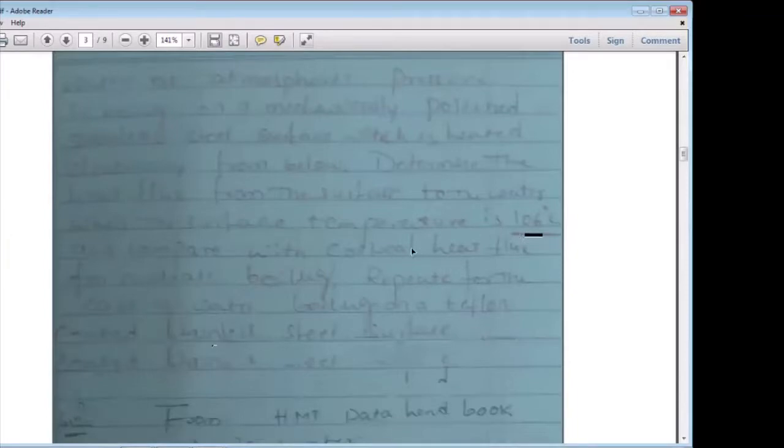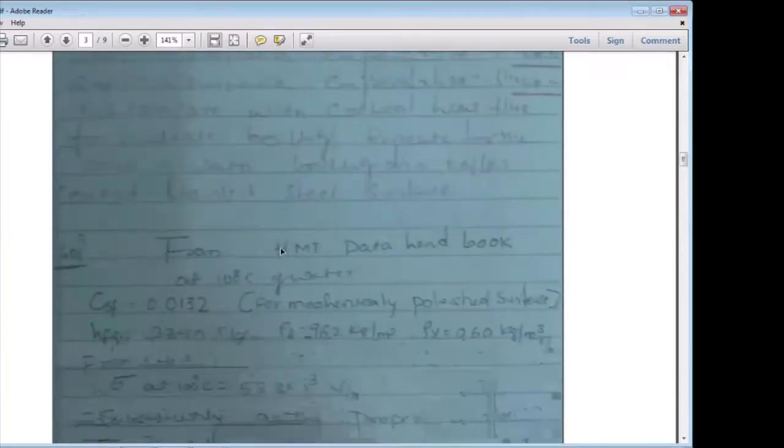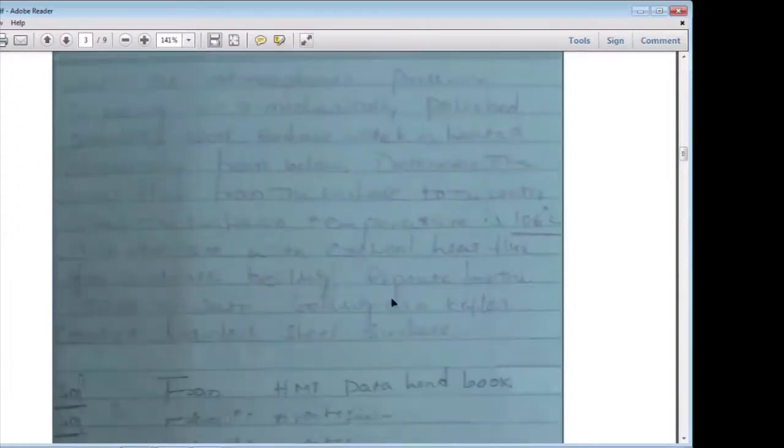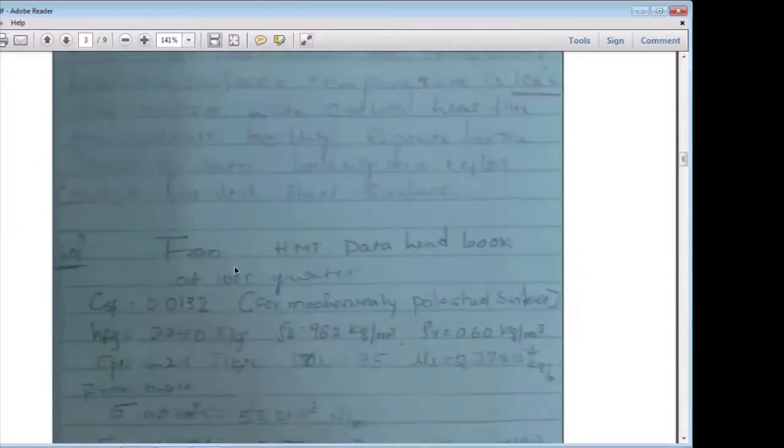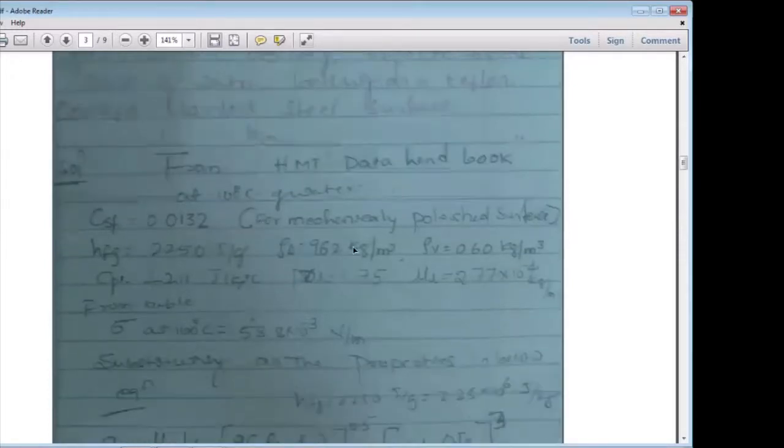That's the surface temperature, but you should not take the properties of water at 106 degrees Celsius. You should take the properties of water at 100 degrees Celsius only, because the boiling temperature, the saturation temperature of water, is 100 degrees Celsius. Again from the HMT data handbook, the properties of saturated water at 100 degrees Celsius. You have to note down all these values.